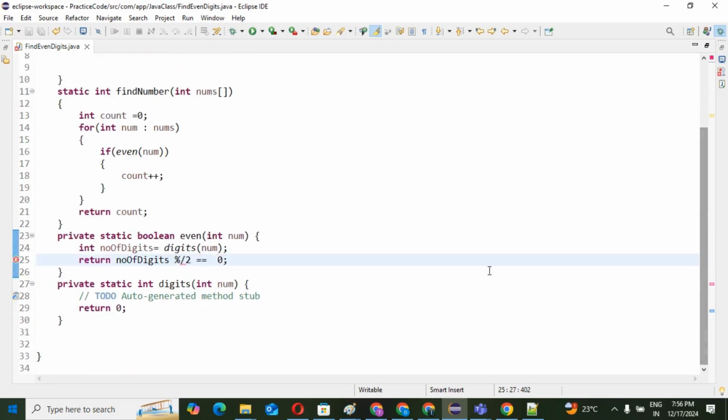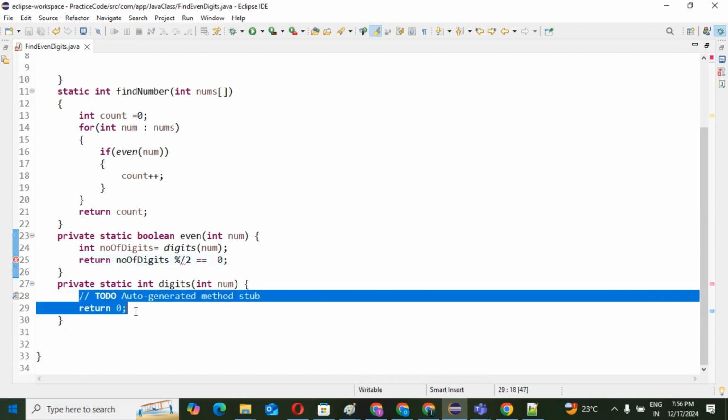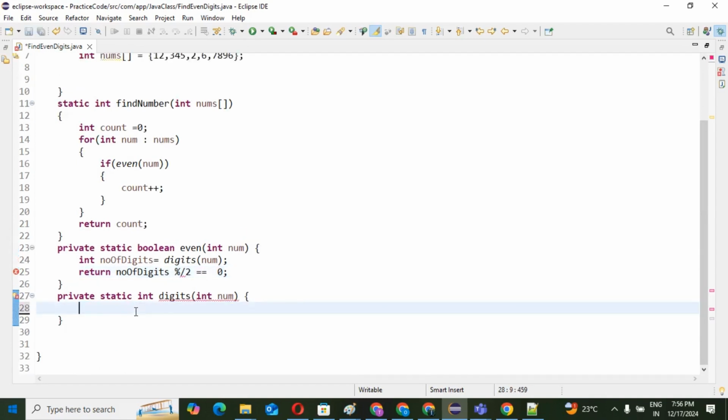In this method we can write the logic first. What should be the logic for this method? Let's see, first I am going to write int count equal to 0, because initially our count is 0. Then I am going to write the logic for the digit method, how we are going to find the digit, how many numbers this digit belongs to.